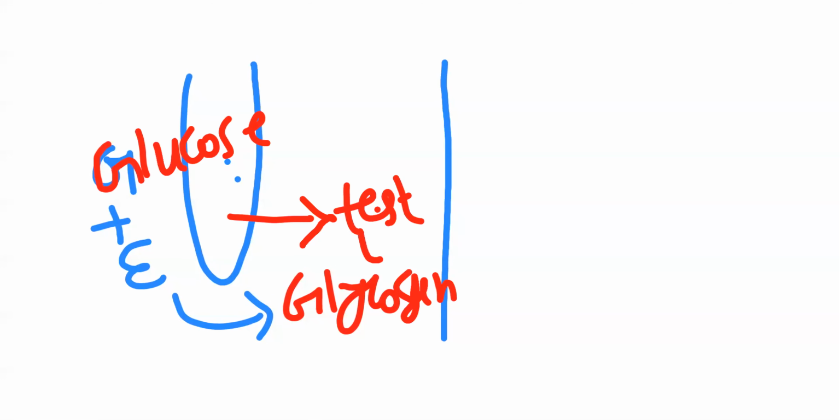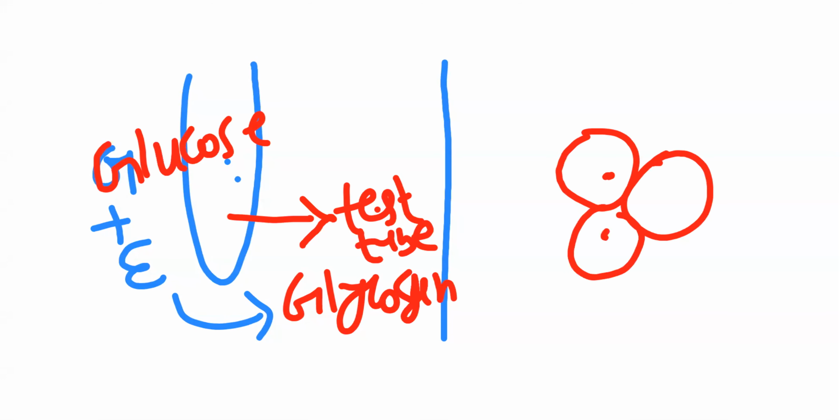So what type of reaction is that, in vitro or in vivo? When we want to study this reaction in the laboratory, we call it in vitro, right? And without taking cells outside, just inside the cell, when we study that glucose to glycogen conversion, we call it, very good, in vivo.